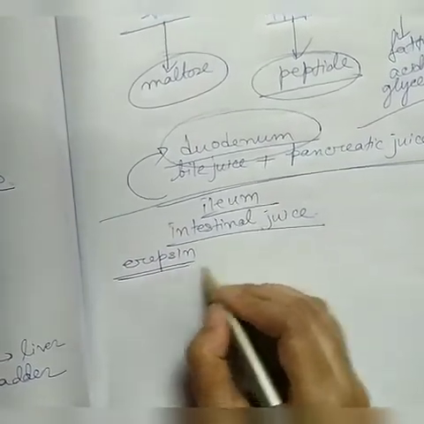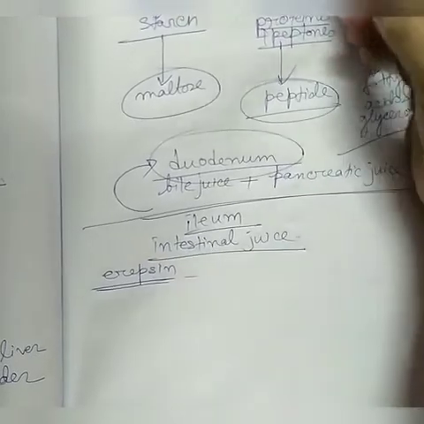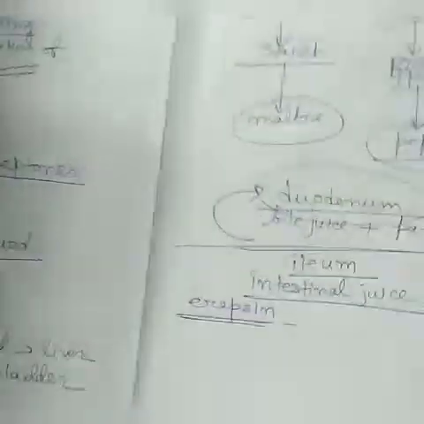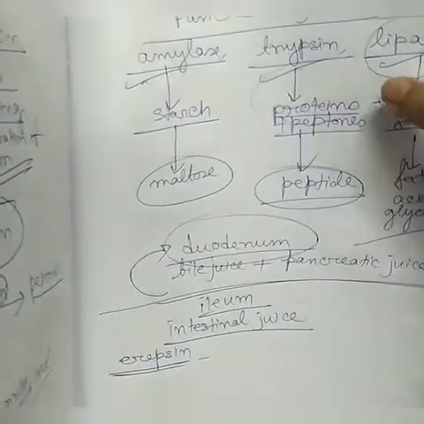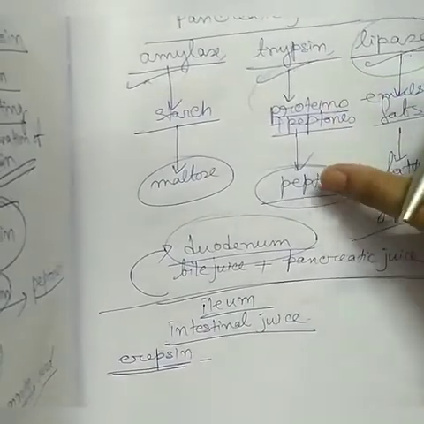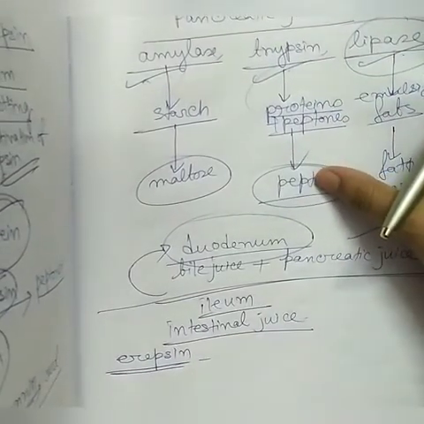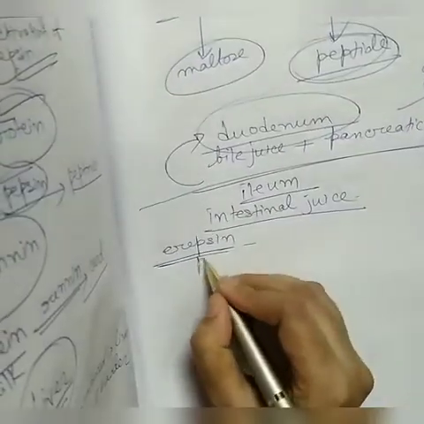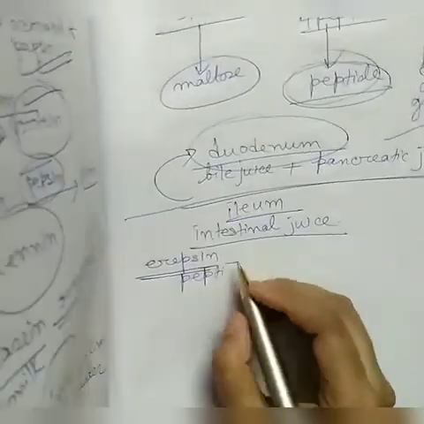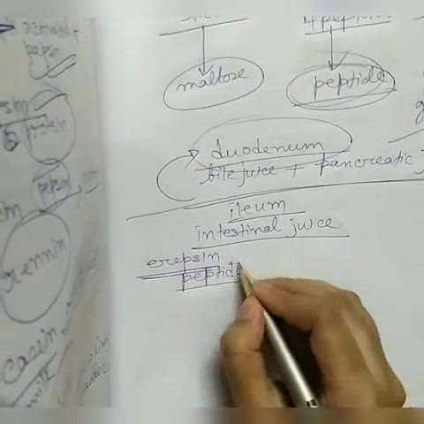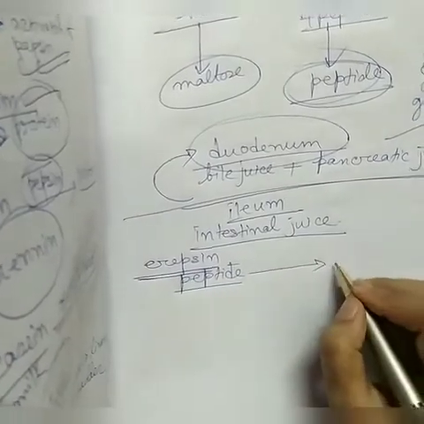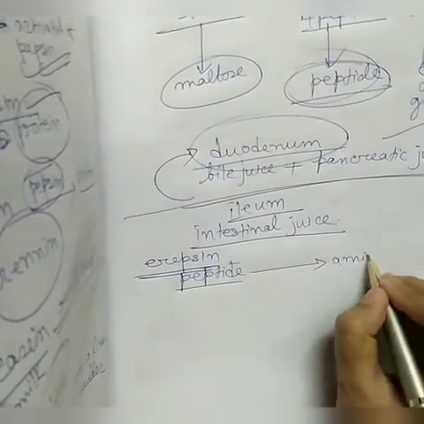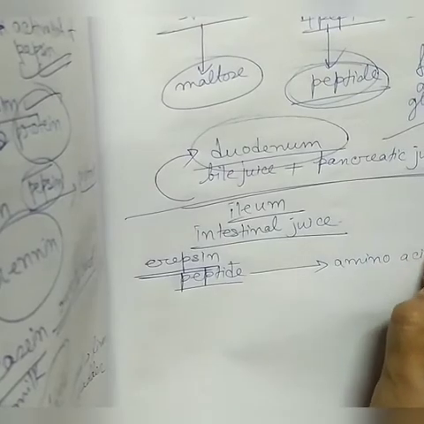Erepsin acts on peptide. Here trypsin has already converted protein and peptone into peptide, so the food is already semi-digested. Now erepsin will act on this peptide and make amino acid. Amino acid is the simple form of protein.